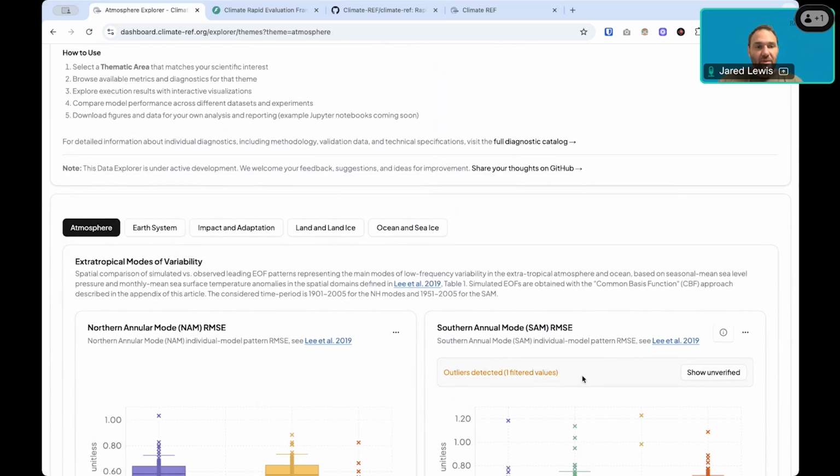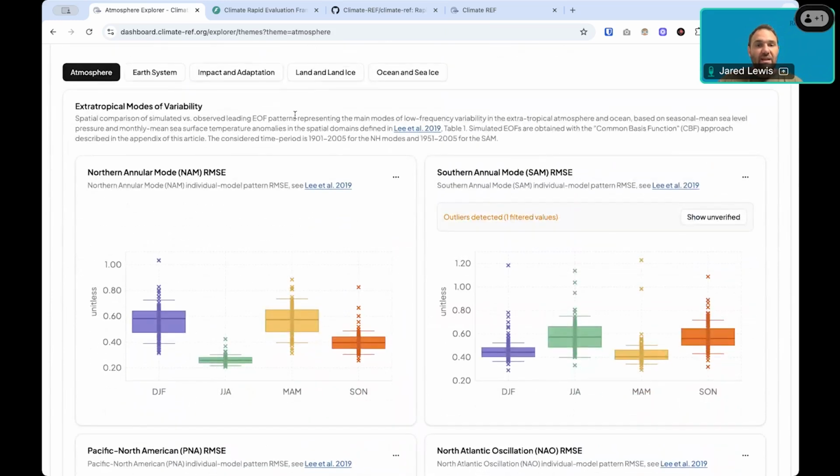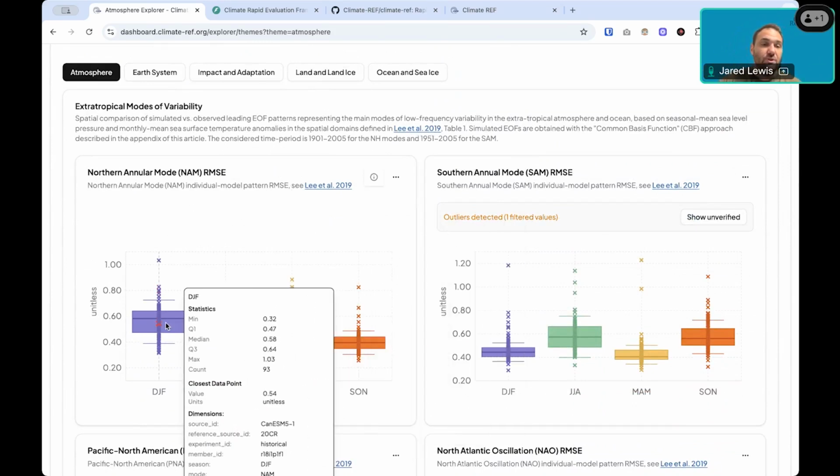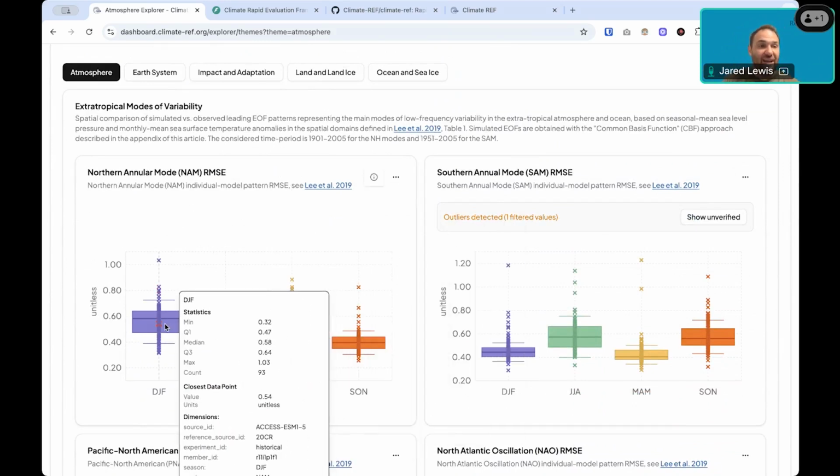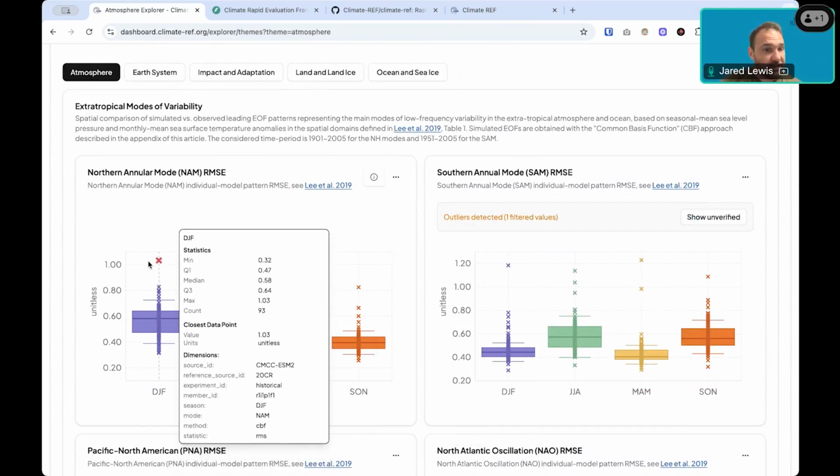So let's start at the top here. You'll see in a lot of these dashboards that we're using these box and whisker diagrams to communicate or aggregate together many different metric values. Each of these little crosses here is a metric value in our world. What that means is it's a scalar value, here 1.03, and the associated dimensions with it. So we can use this to slice and dice our data and present what we need to present.